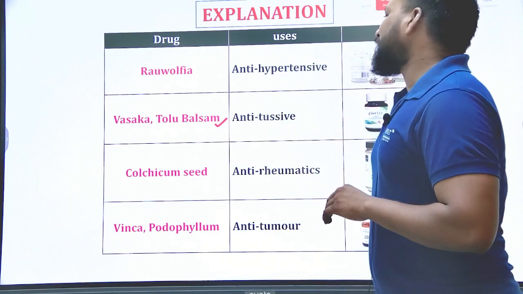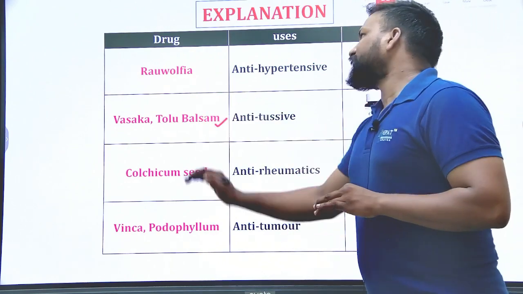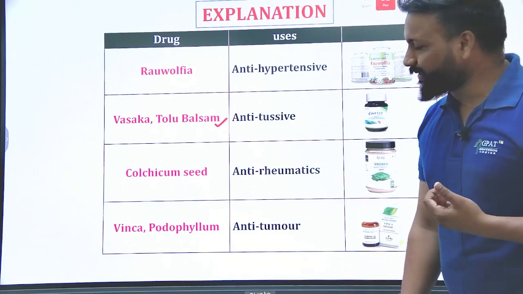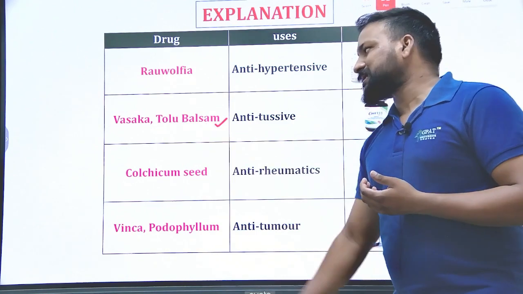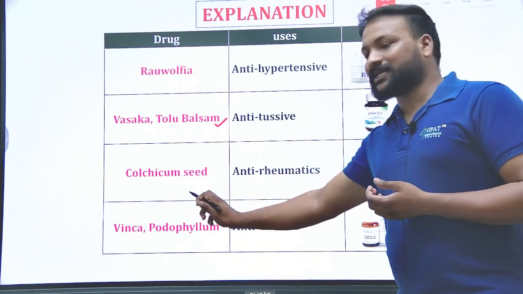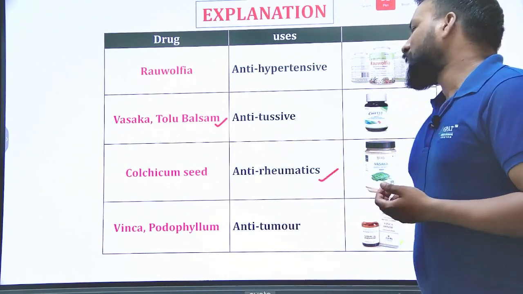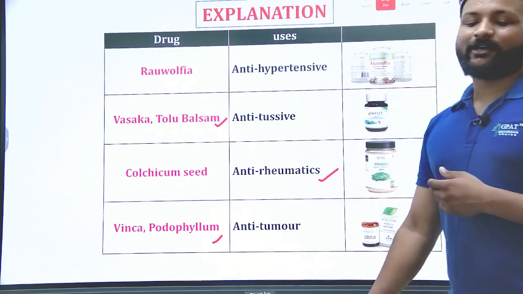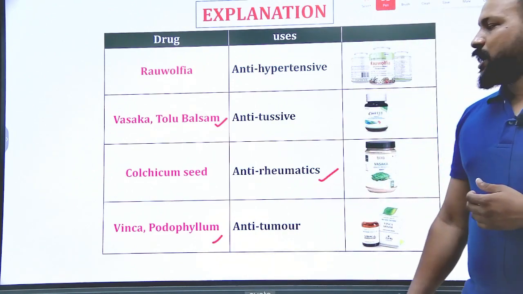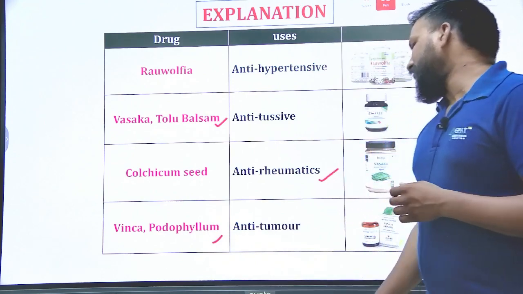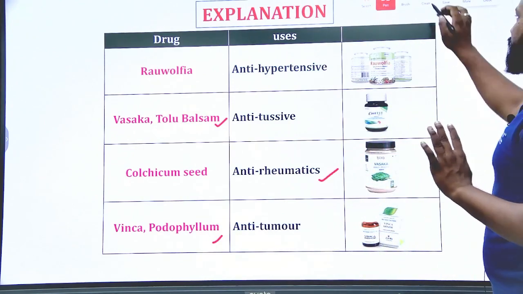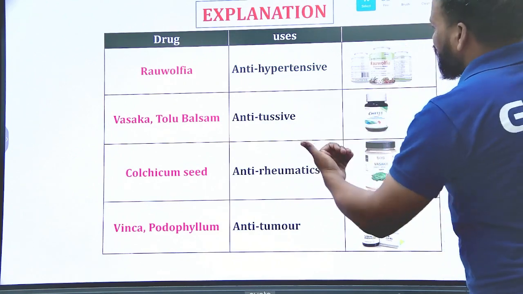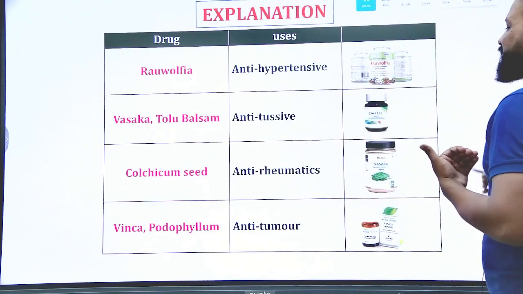Vasaka and Tolu balsam are the antitussive drugs, and Rauwolfia is an antihypertensive, with reserpine. Vasicine, balsamic acid. Colchicum autumnale, colchicine, is an anti-rheumatic drug, and Vinca as well as Podophyllum emodi are anti-cancer drugs. Do remember the uses also, they are very important. But for this question, Vasaka is the right answer, Vasaka as well as Tolu balsam.